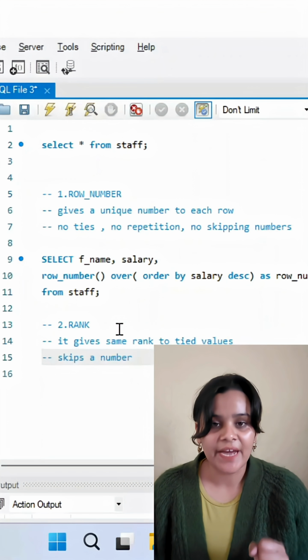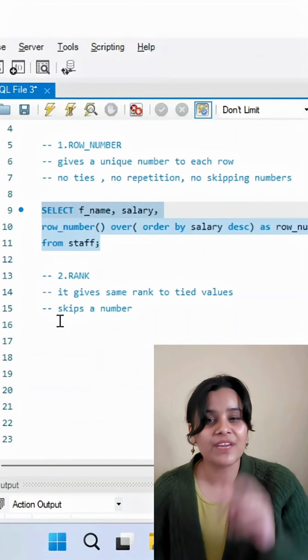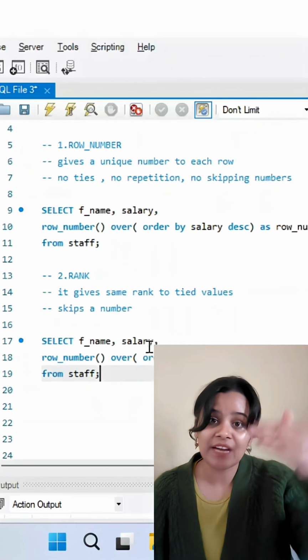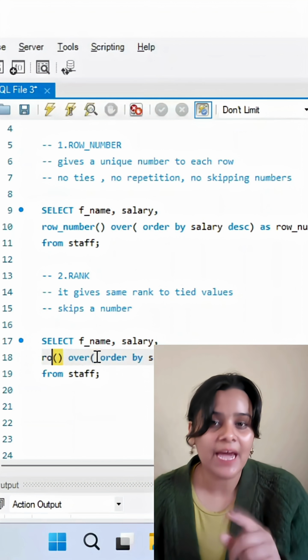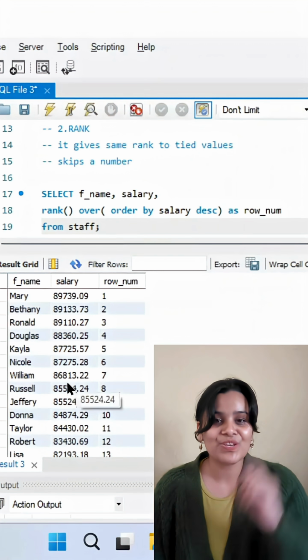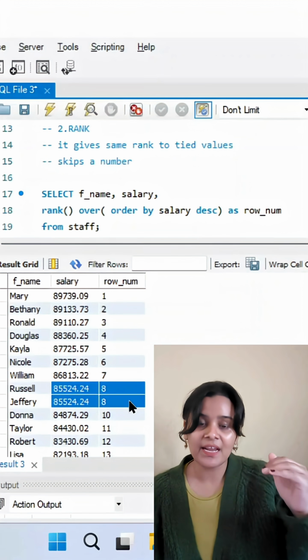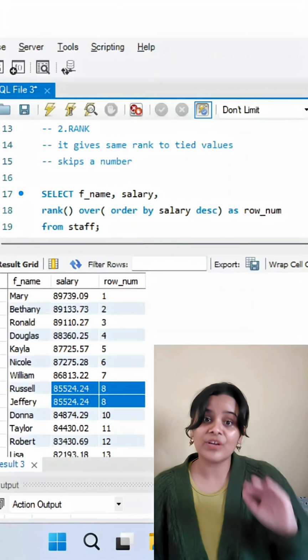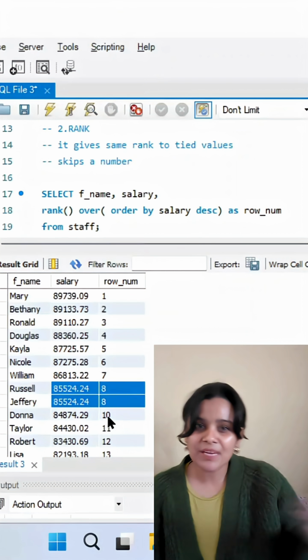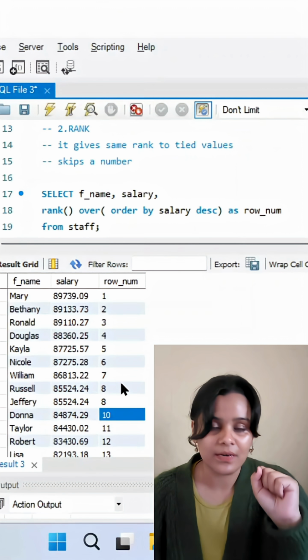Okay, so next is rank. Now what does rank do? Rank gives tied values the same rank. If the salary is the same for two employees, the rank will be the same. But it creates a gap after the tie. So tied value, same rank, and it skips the number. If you can see here, both of these have the same salary and both are given 8, 8, and 9 is skipped, and after that 10 is given. So it has skipped the number but given the same number to both rows with the same salary.